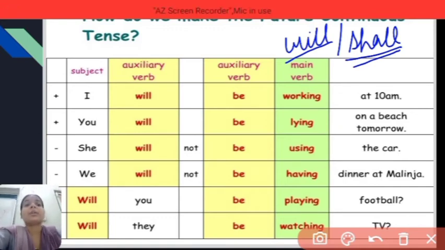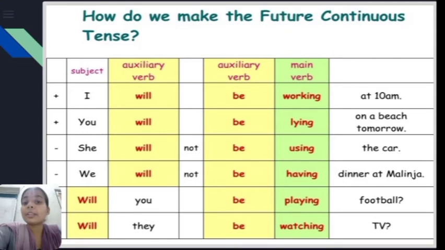Okay, now let's have a look at the structure. So subject, then auxiliary verb. Which auxiliary verb do we have to use? We will use will or shall, depending on the subject. Then be.